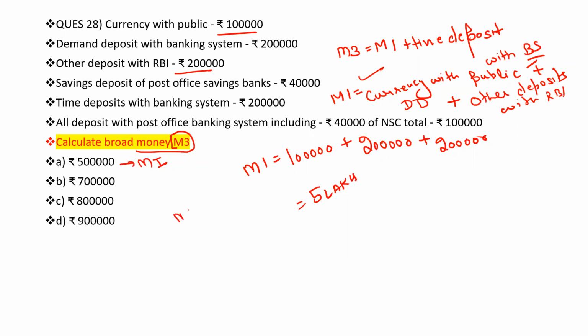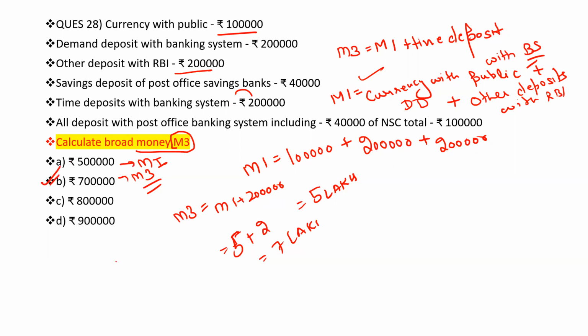But they are asking for M3. M3 is M1 plus time deposits with the banking system. Clear? M1 plus 2 lakh, so 5 plus 2 is 7 lakh. So this is M3. Option B is the correct answer.